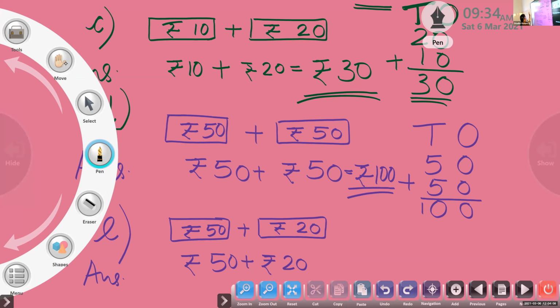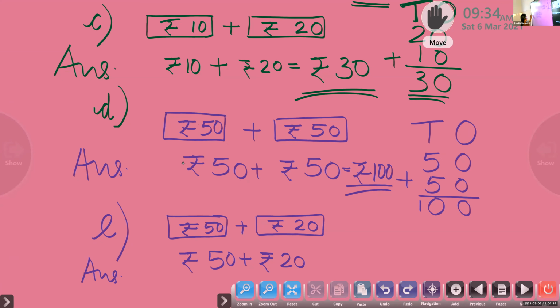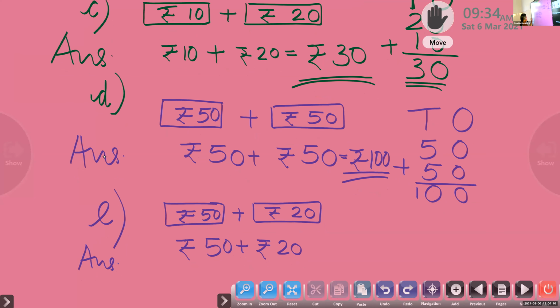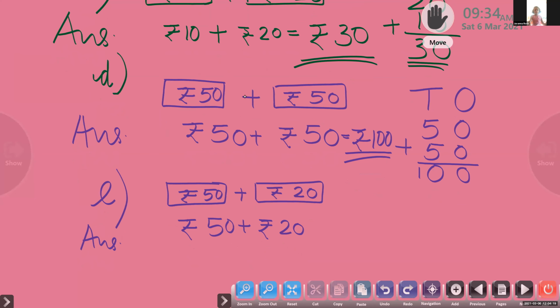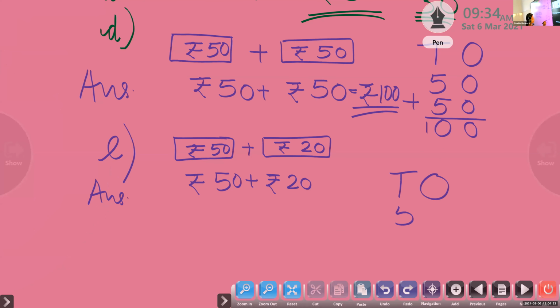Tens and ones. The first number is 50, the second number 20. Now at ones place we have 0 plus 0. What is the answer? 0. Very good. When we add 0 to another 0, we get 0.